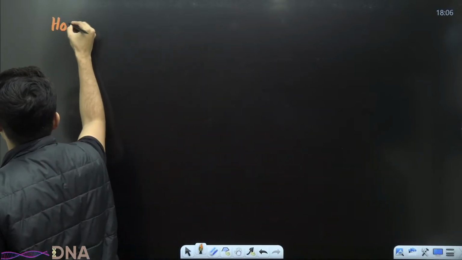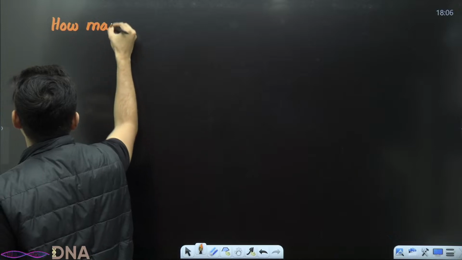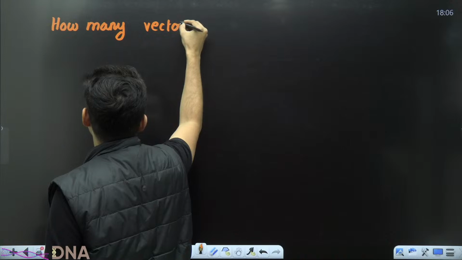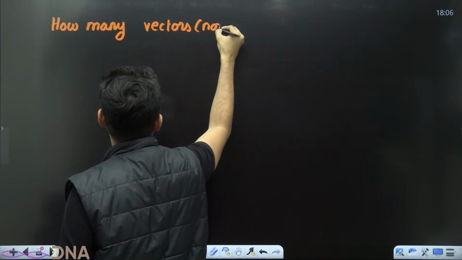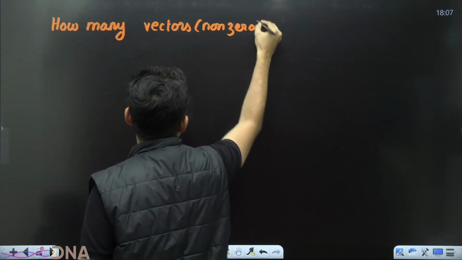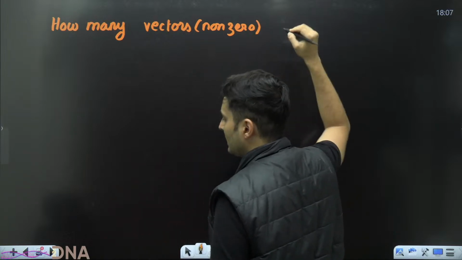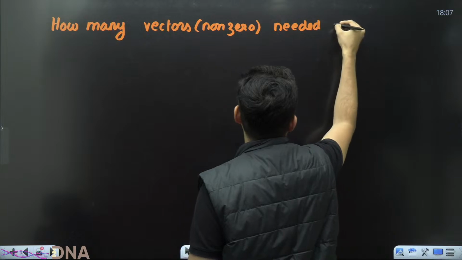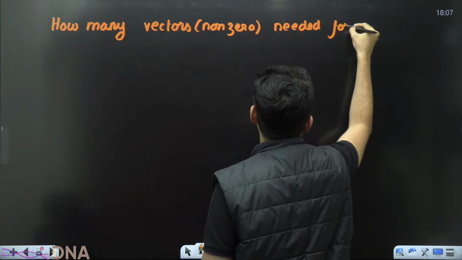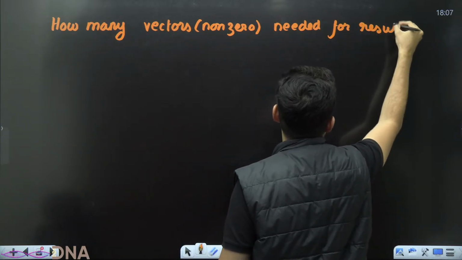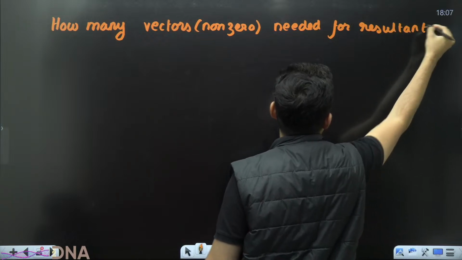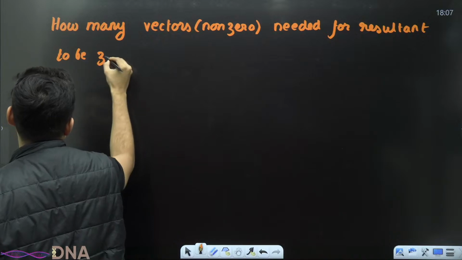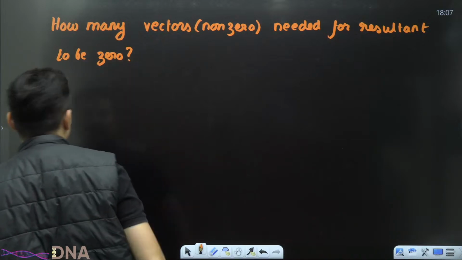How many non-zero vectors are basically needed for the resultant to be 0?